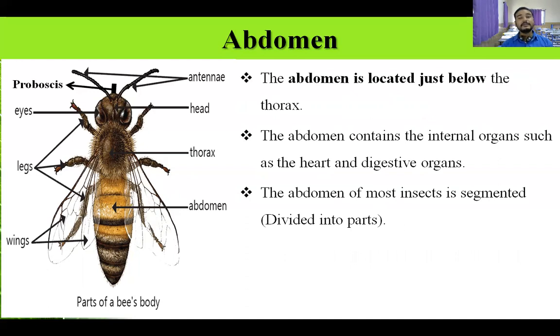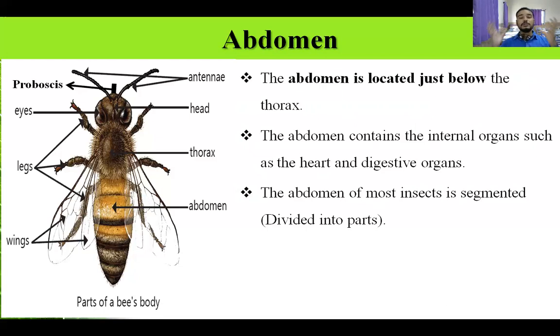What is it called? It is called abdomen. And this is just below the thorax. And it contains all the internal organs like their digestive system, their heart, all those things are in the last section, that is abdomen. They don't have bones, so they don't have a proper digestive system or proper protection to the heart.